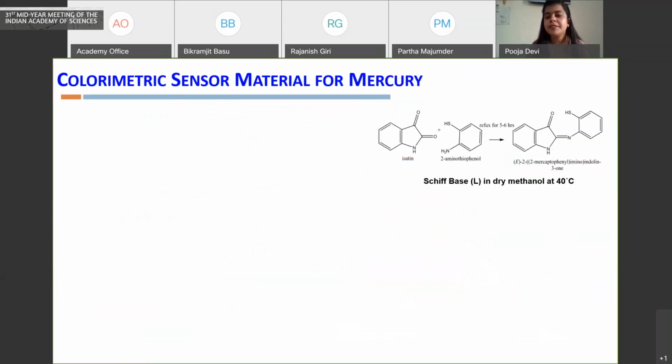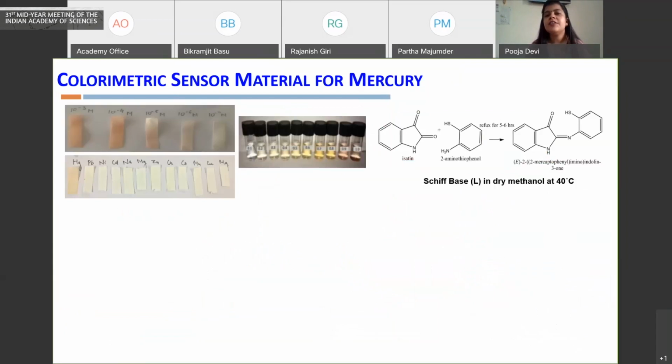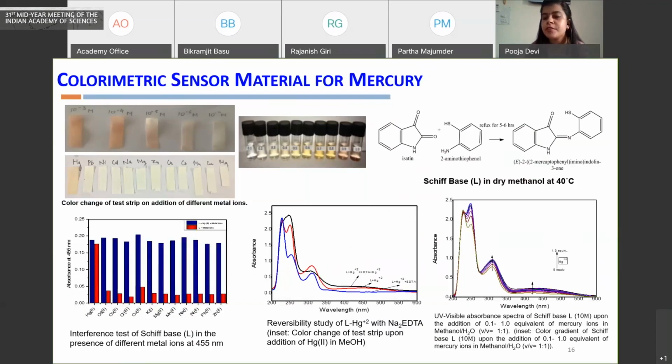Some other platforms which we have developed are again based on organic platforms, where we worked to introduce heteroatoms like sulfur and oxygen, which can bind to the target analyte and then give a color change because of intramolecular charge transfer or metal-ligand charge transfer. And we obtained a very selective color change for certain pollutants, in this case mercury. We studied this platform in the presence of other possible ions which could be present in the real field, and also assessed the reusability of this platform.